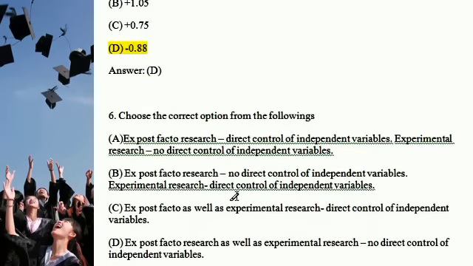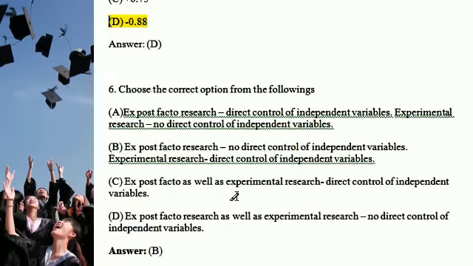And the next question: choose the correct option from the following. Ex post facto research has no direct control of independent variables, and experimental research has direct control of independent variables.